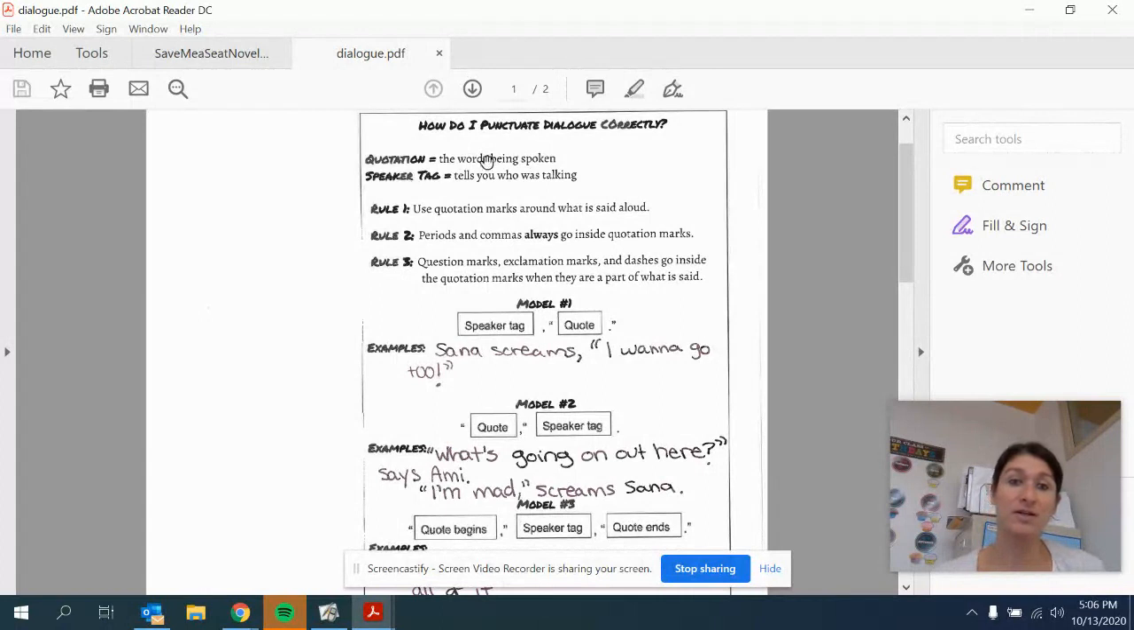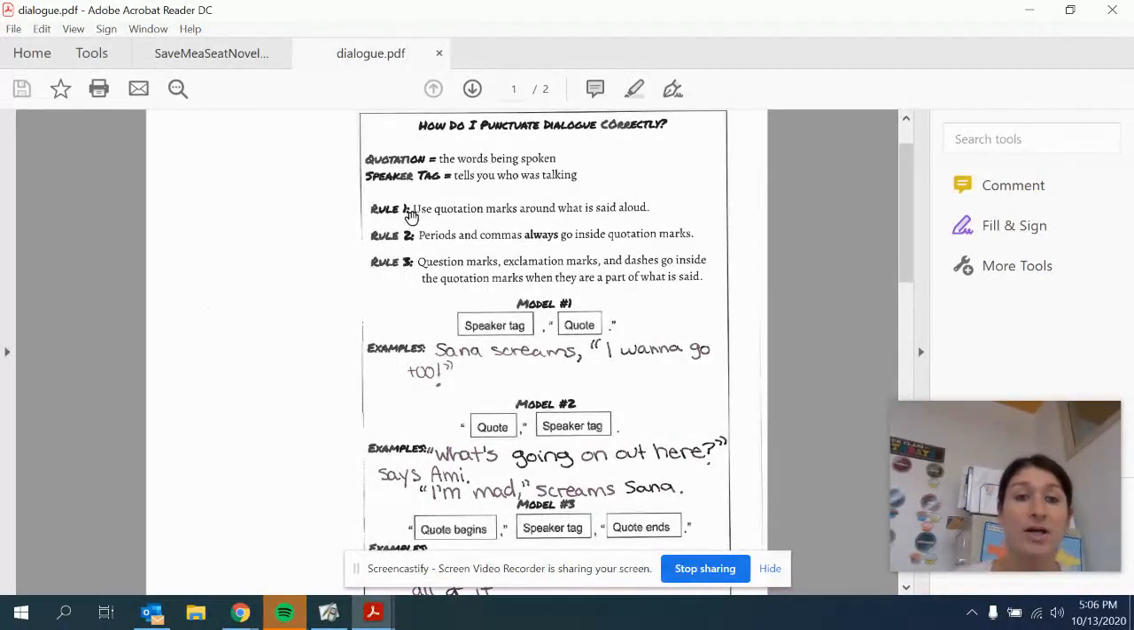So today we're going to think about the quotations, which are the words being spoken. And when I use the phrase speaker tag, it tells you who was talking. So there are a few rules that we need to follow when we punctuate dialogue correctly. Punctuating dialogue can be pretty tricky.